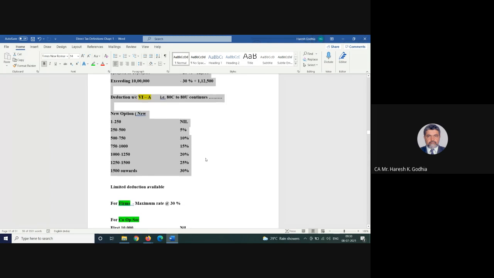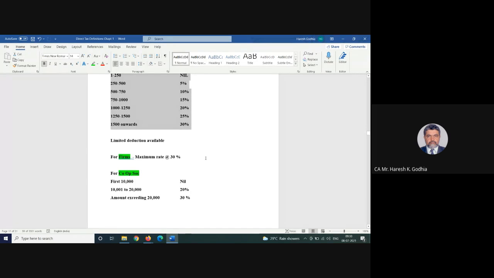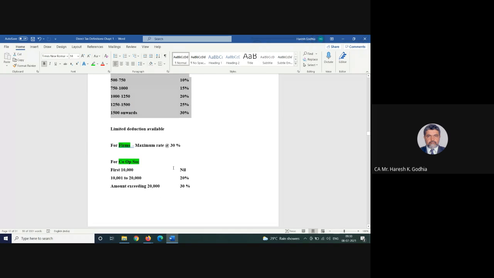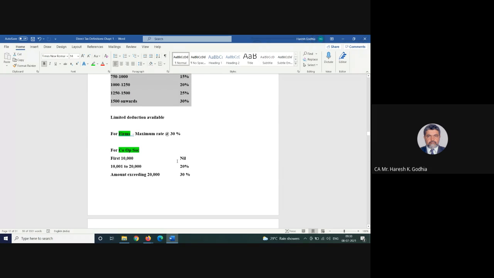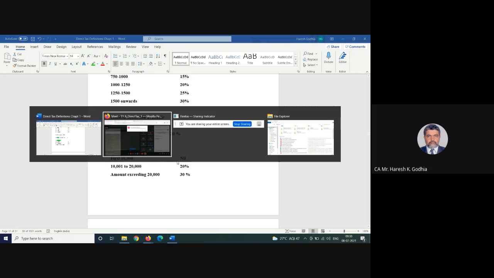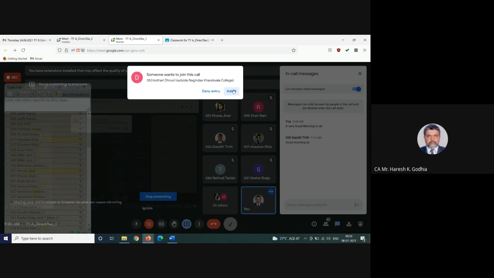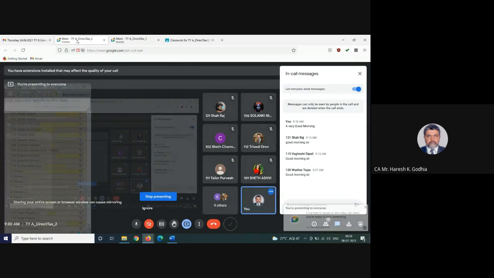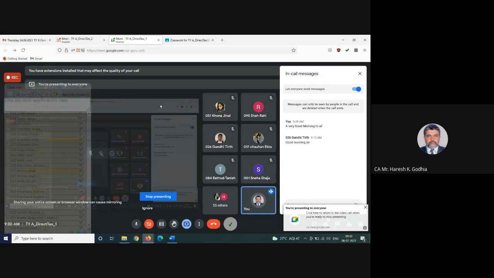So from this year onwards, we will have to do the calculation twice, the present one and the new one. Fortunately for us, there are softwares that will help us out. We will punch in the data, and then at the click of a button, we have the same data processed in the new regime also. And then we can discuss with the client, look, this is what it is presently.